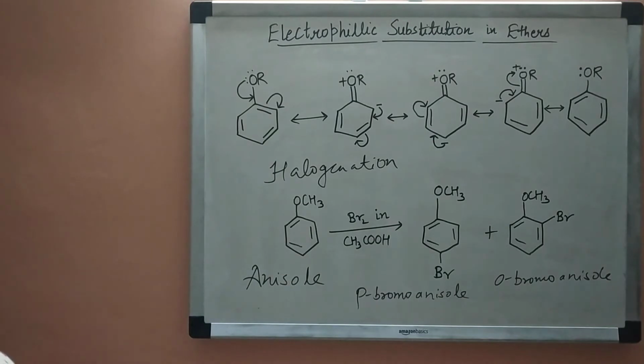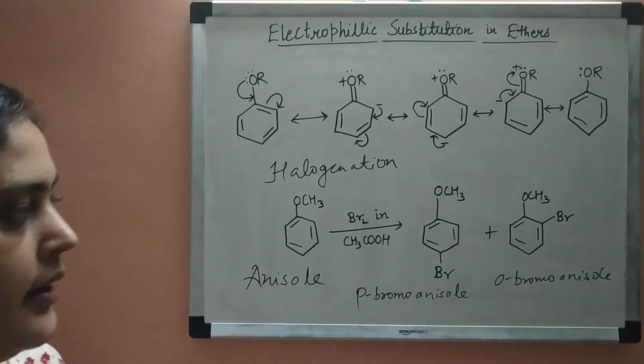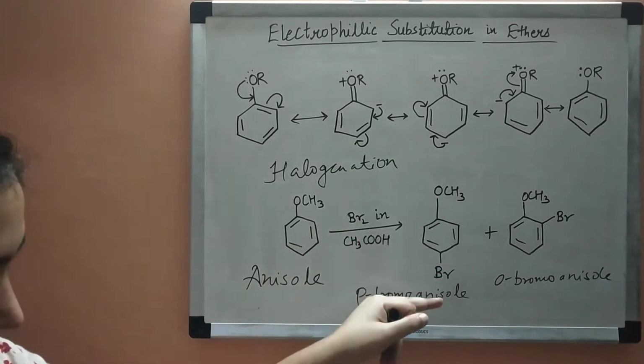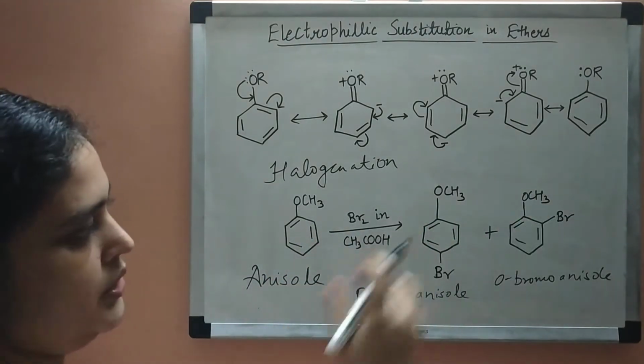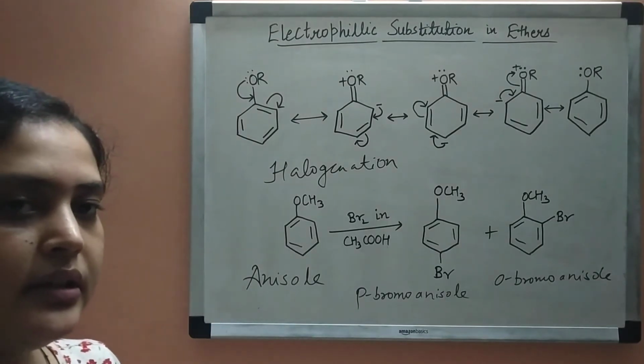The para product is the major product. Why? Because it is symmetrical, and also there is less steric hindrance compared to the ortho product. So this is halogenation. Next is Friedel-Crafts reaction.